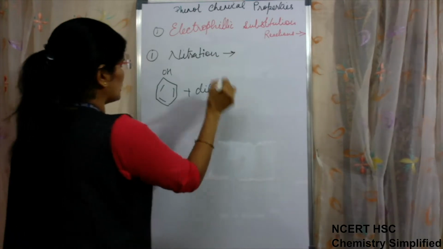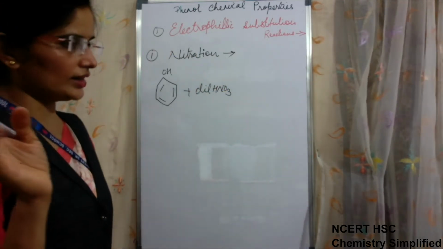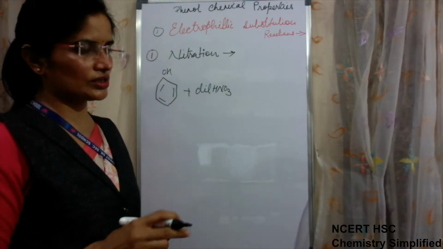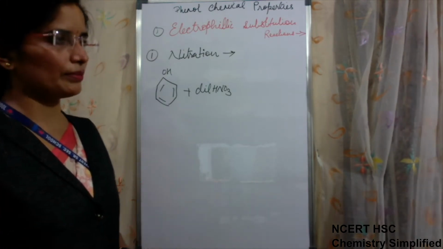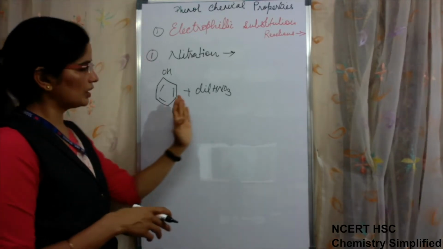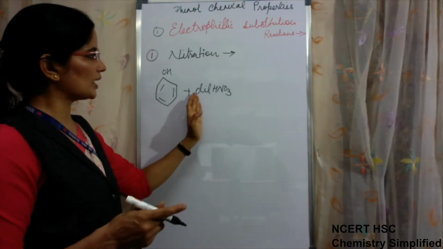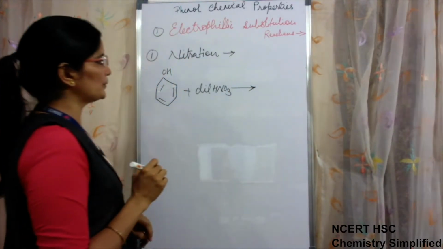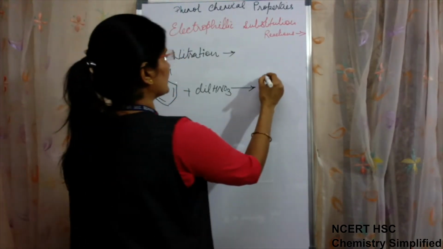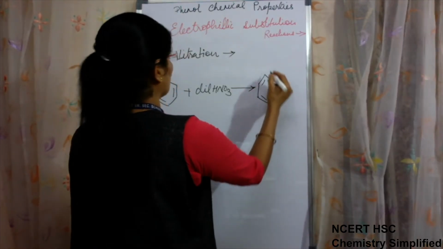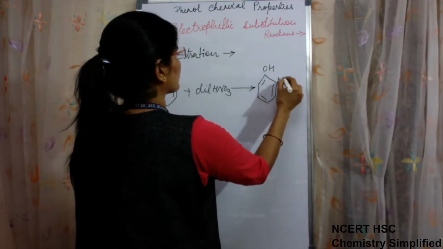See, in case of haloarenes, we were taking concentrated nitric acid, and only then did the reaction take place on the ortho or para position, where para was the major product. Here the reaction can occur with dilute HNO3, and when we use dilute HNO3 we get two products.